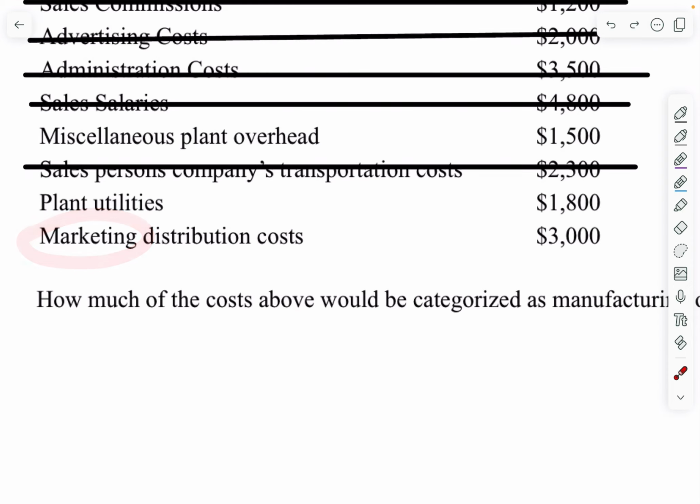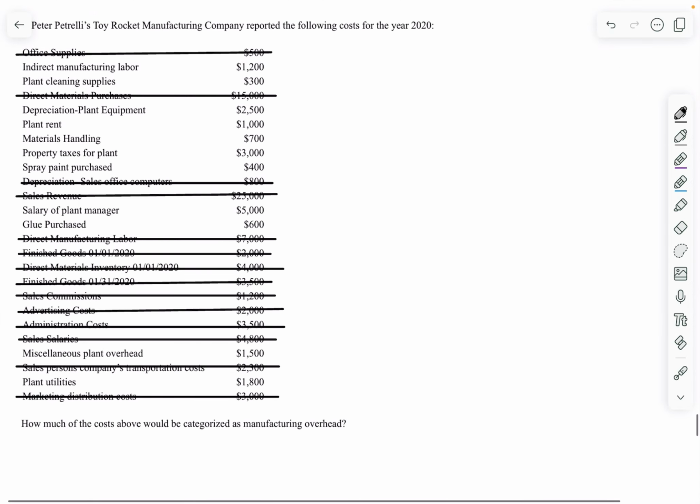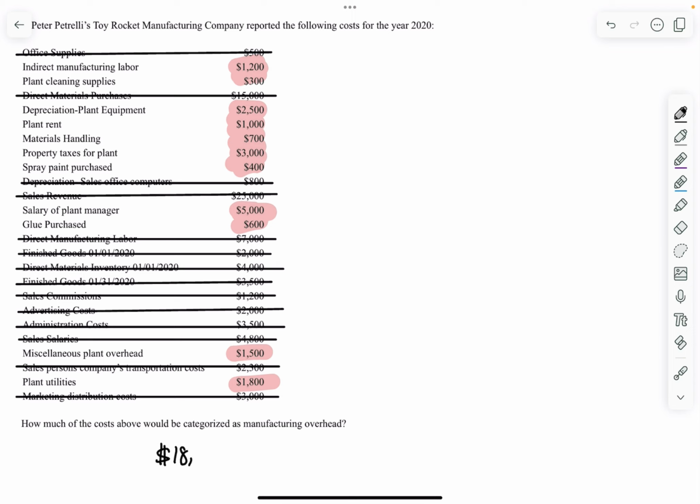Marketing distribution costs have nothing to do with the manufacturing process because instead it has everything to do with the marketing process, and so therefore this is not considered manufacturing overhead. So the only costs that are considered manufacturing overhead are these two, all of these two, this one, and this one. So if you add up all of those numbers, you get a total of $18,000 considered as manufacturing overhead.